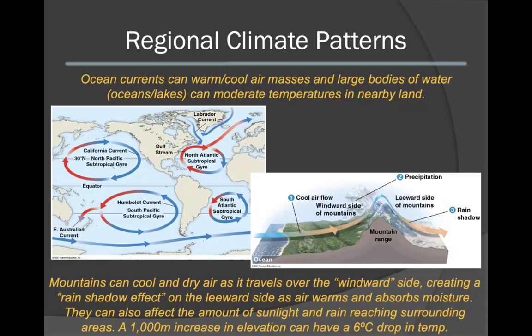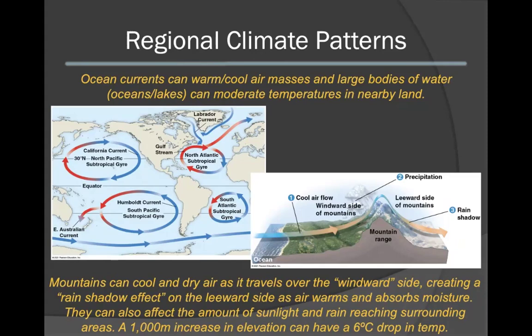The presence of bodies of water can also influence regional climate patterns. Ocean currents can cool and warm air masses. In addition, large bodies of water that are close to land, such as oceans and lakes, can moderate temperatures in the surrounding land. Mountains, for instance, can also cool and dry air, as along the windward side of the mountain, cool air will flow over the land and get warmed.